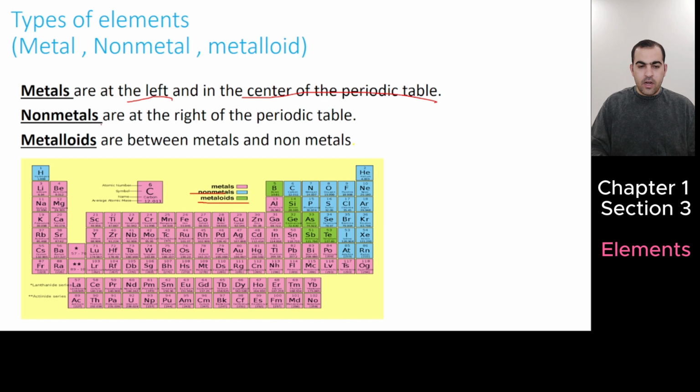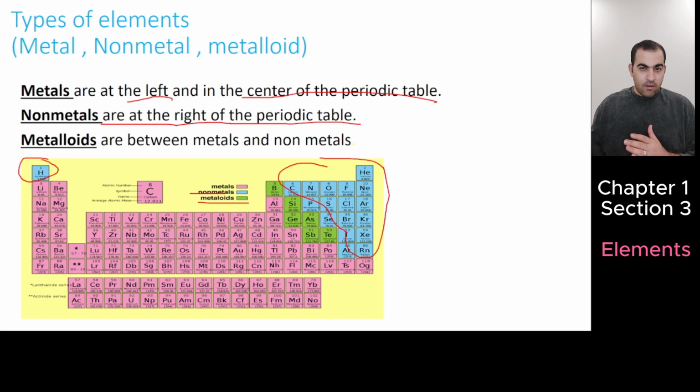Nonmetals are at the right of the periodic table. Look, these are nonmetals, and also hydrogen, but it's not on the right side. Metalloids are between metals and nonmetals. Look, we have 6 metalloids here. In the periodic table, they are between nonmetals and metals.